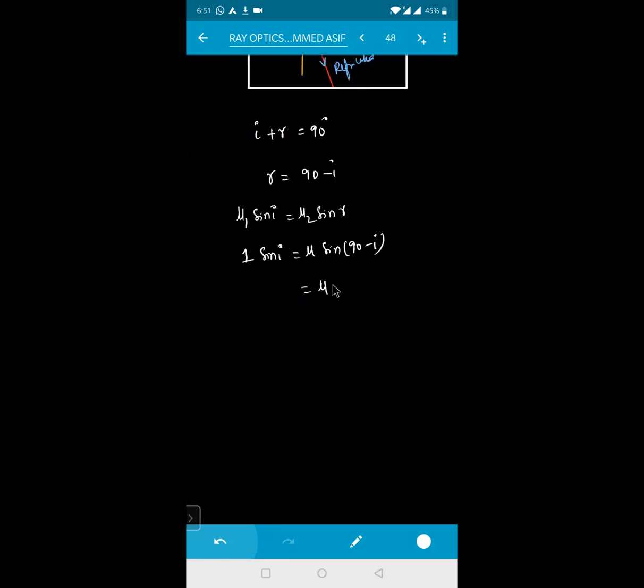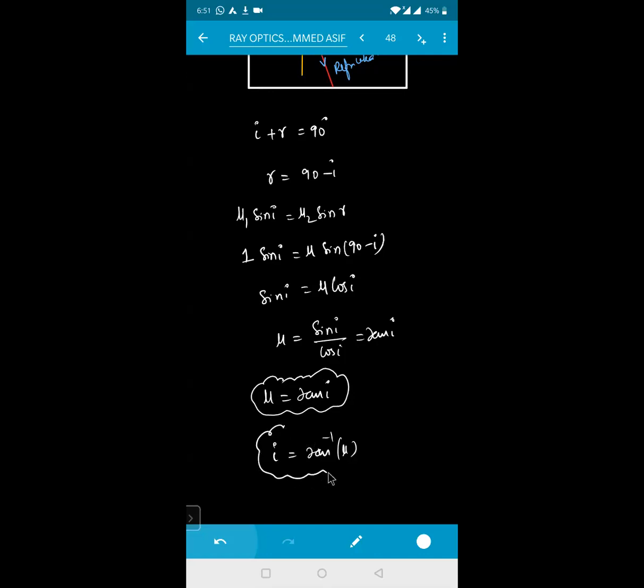Cos theta. Yes, sir, this will be equal to cos theta. Theta is I. So this one is sine of I, isn't it? So mu will become mu equals sine I divided by cos I. Sine I by cos I is tan I, isn't it? So mu is equal to tan of I. What is asked in the problem? Relation between them. So the relation is I will be equal to tan inverse of mu. Even I can write it like this: mu is equal to tan I. Is it clear?